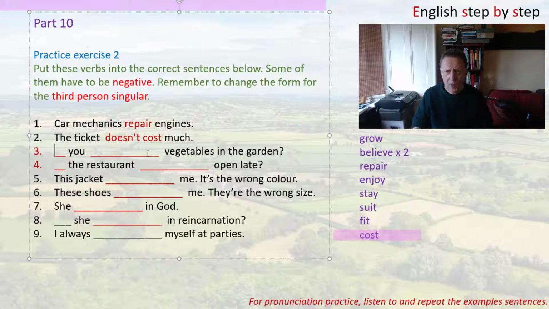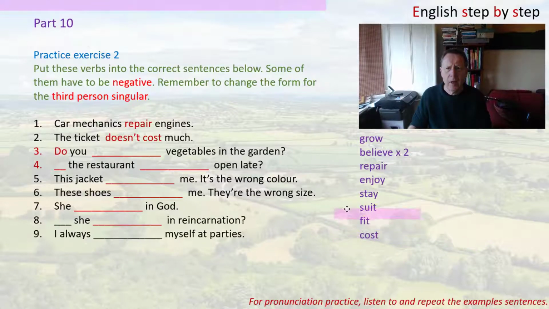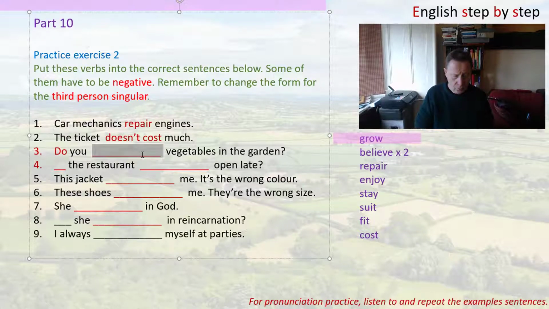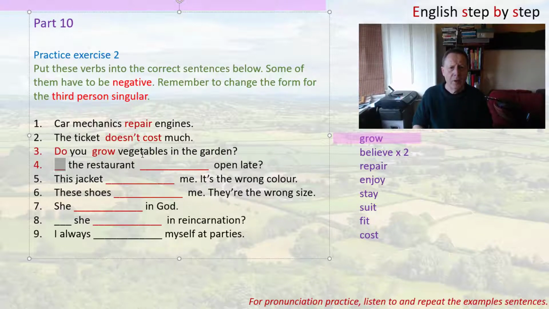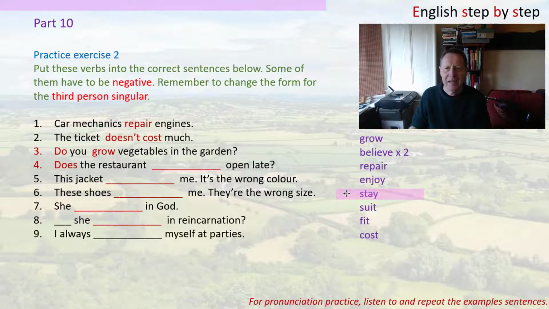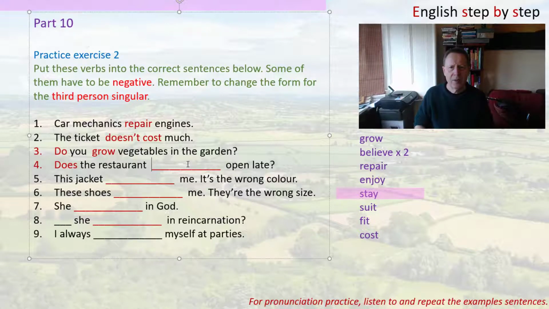Now the next one is a question, so it must begin with do. And then we're talking about vegetables, so the only verb that fits this idea is grow. So let's put it here. Do you grow vegetables in your garden? Now the next one is another question, but we can't use do because this is third person. It's third person singular, so it must be does. Does the restaurant, and then you have open, and the only verb that can go with open is stay. So, does the restaurant stay open late?